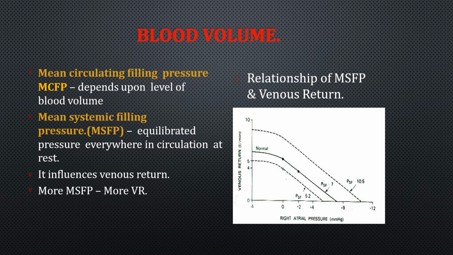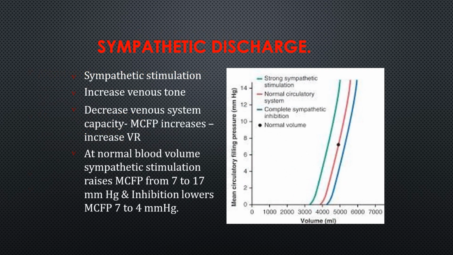And also vice versa, as the blood volume is less, venous return decreases. The next is sympathetic discharge, or sympathetic stimulation. How does it affect the venous return or cardiac output? On sympathetic stimulation, the venous tone increases, and as the veins are already capacitance vessels, they can accommodate a large amount of blood. The circulatory filling pressure increases, which increases the venous return.